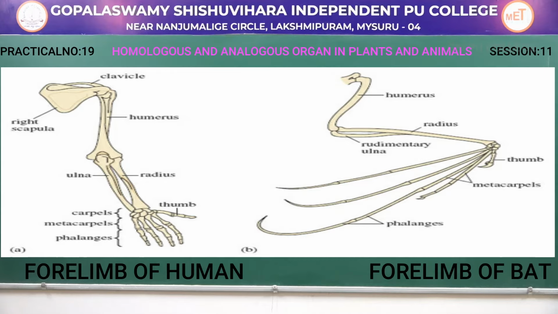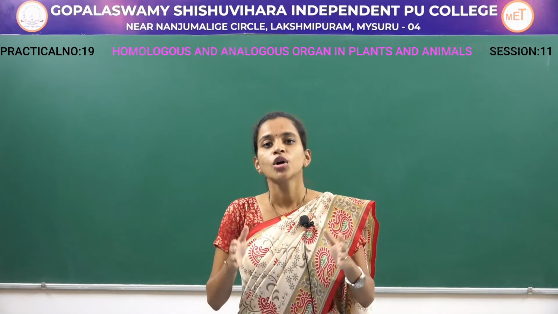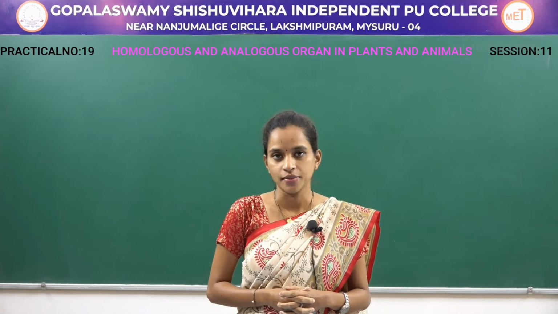So, the forelimb of a bat and forelimb of a human have the same number of bones as well as the same origin, but they have two different functions. In case of bat, their forelimb helps in flying, whereas in case of human, it helps in doing non-locomotory creative work. So, that is the only example for homologous organs in case of animals.